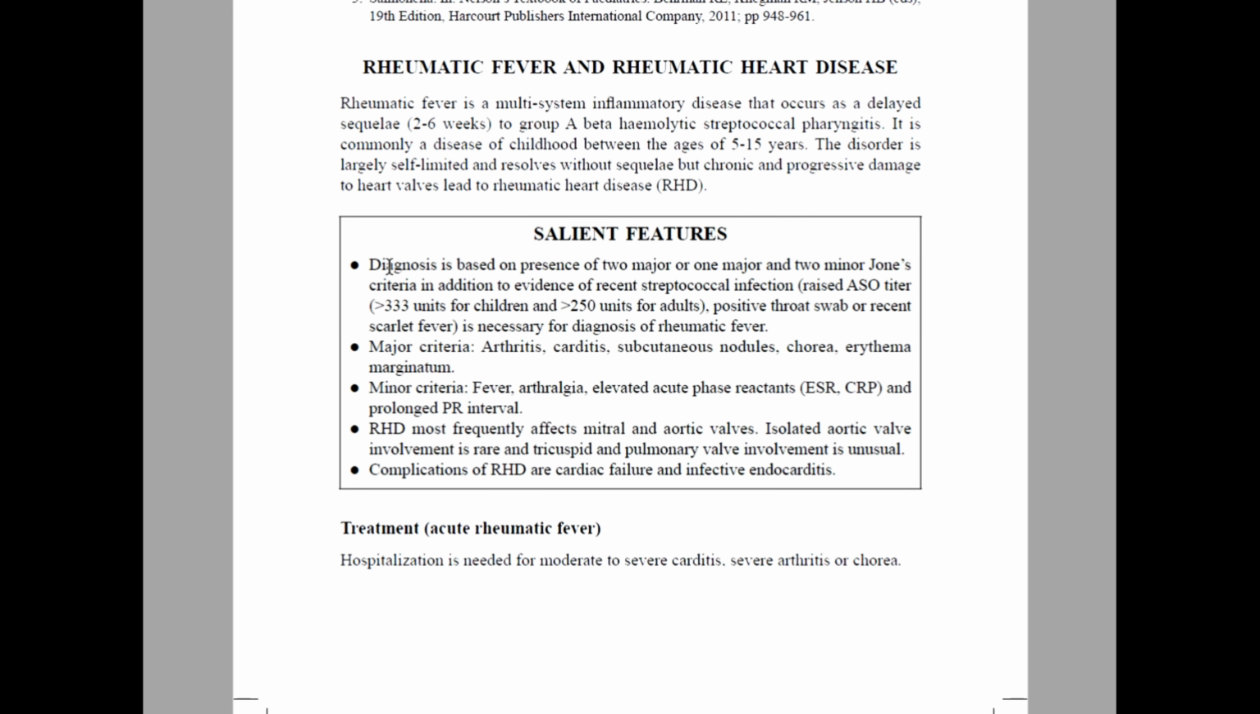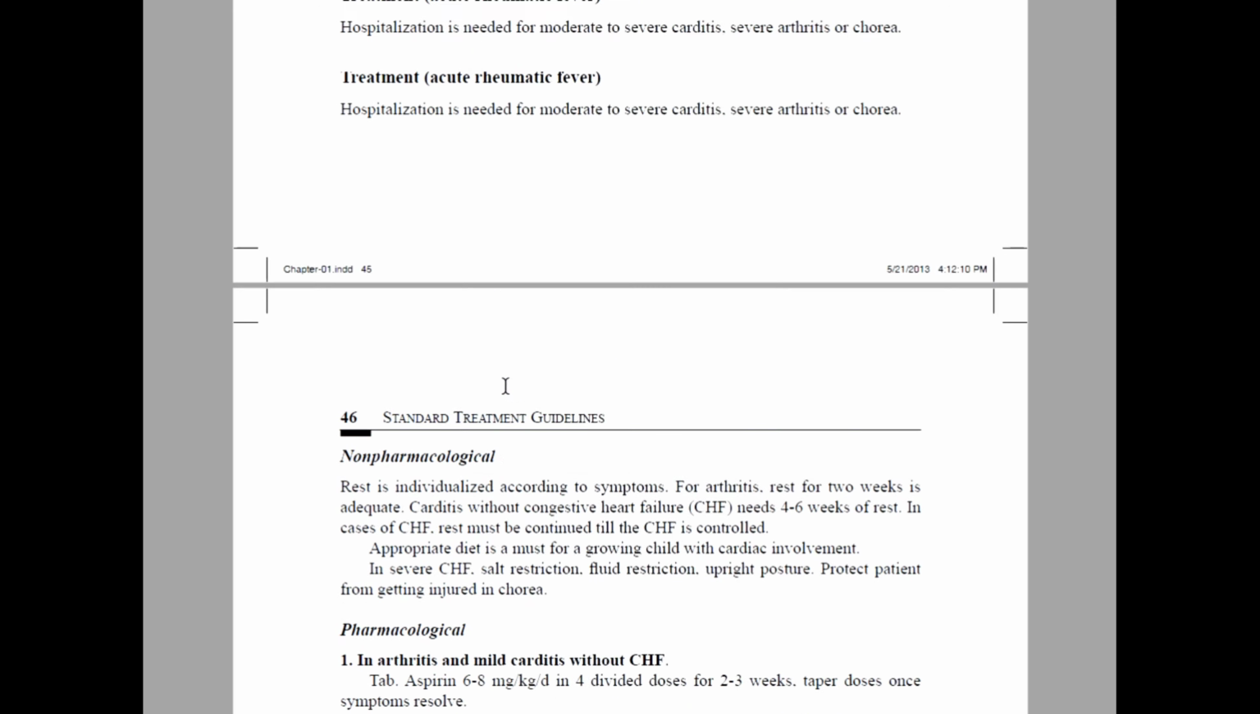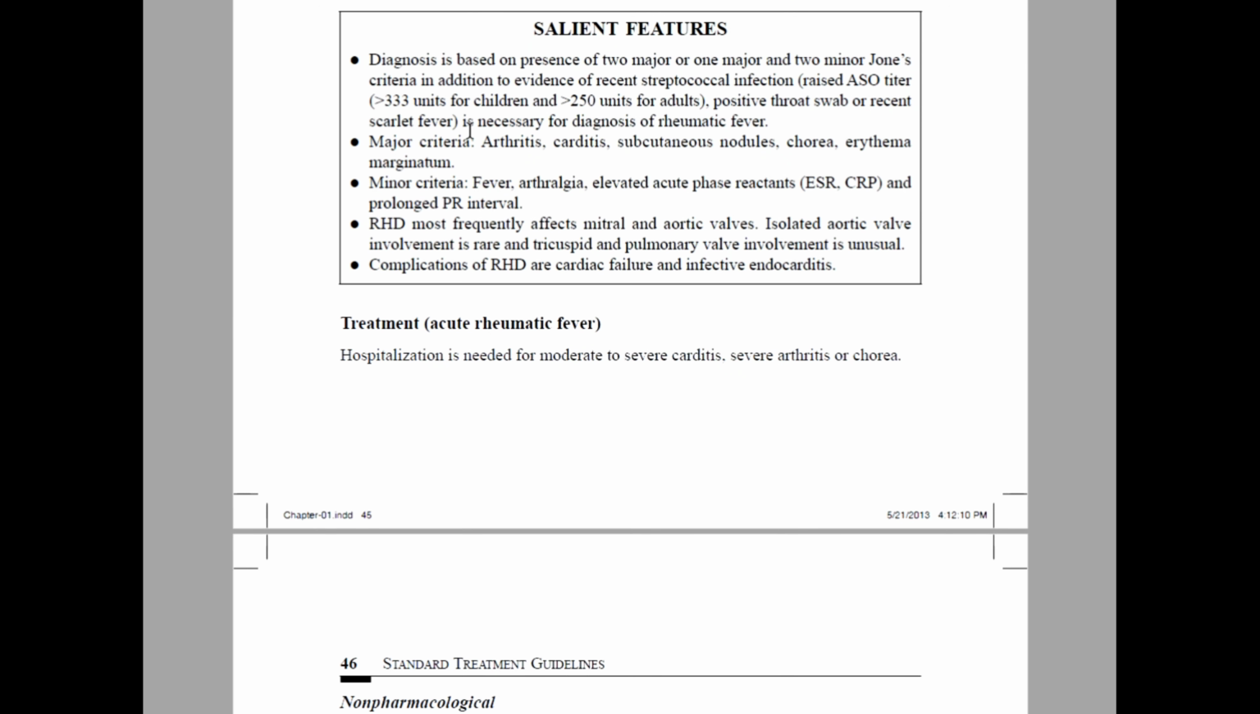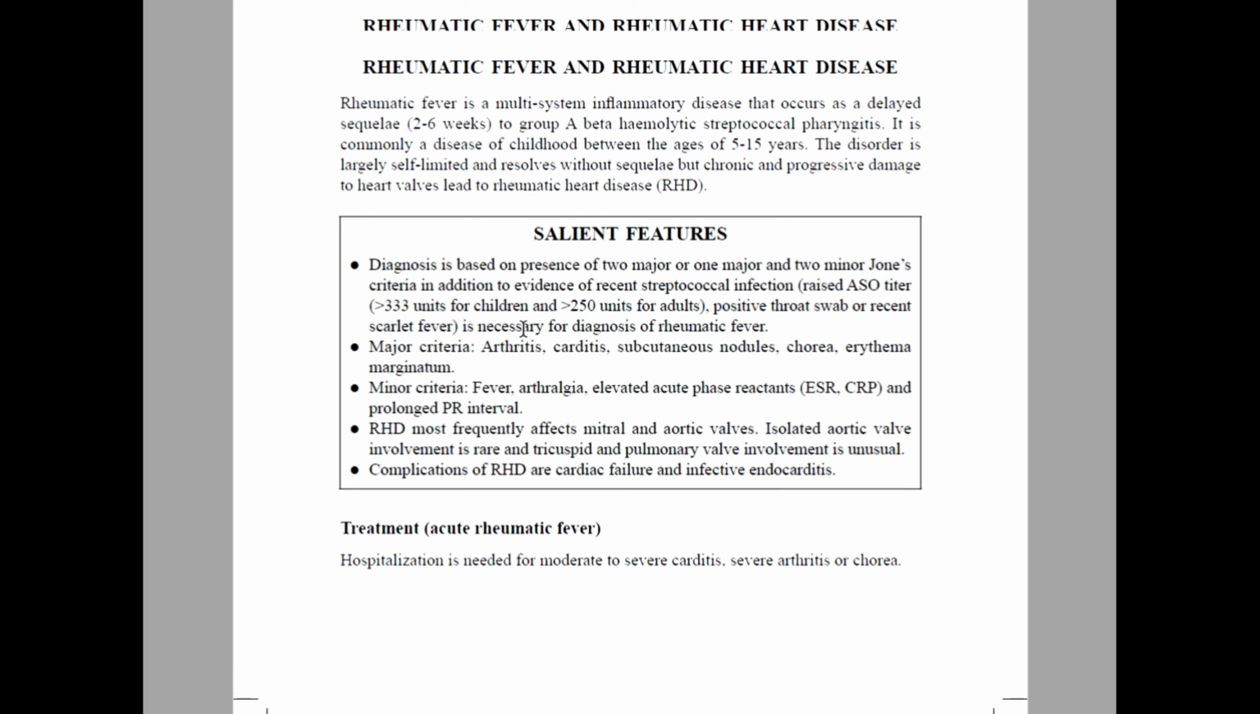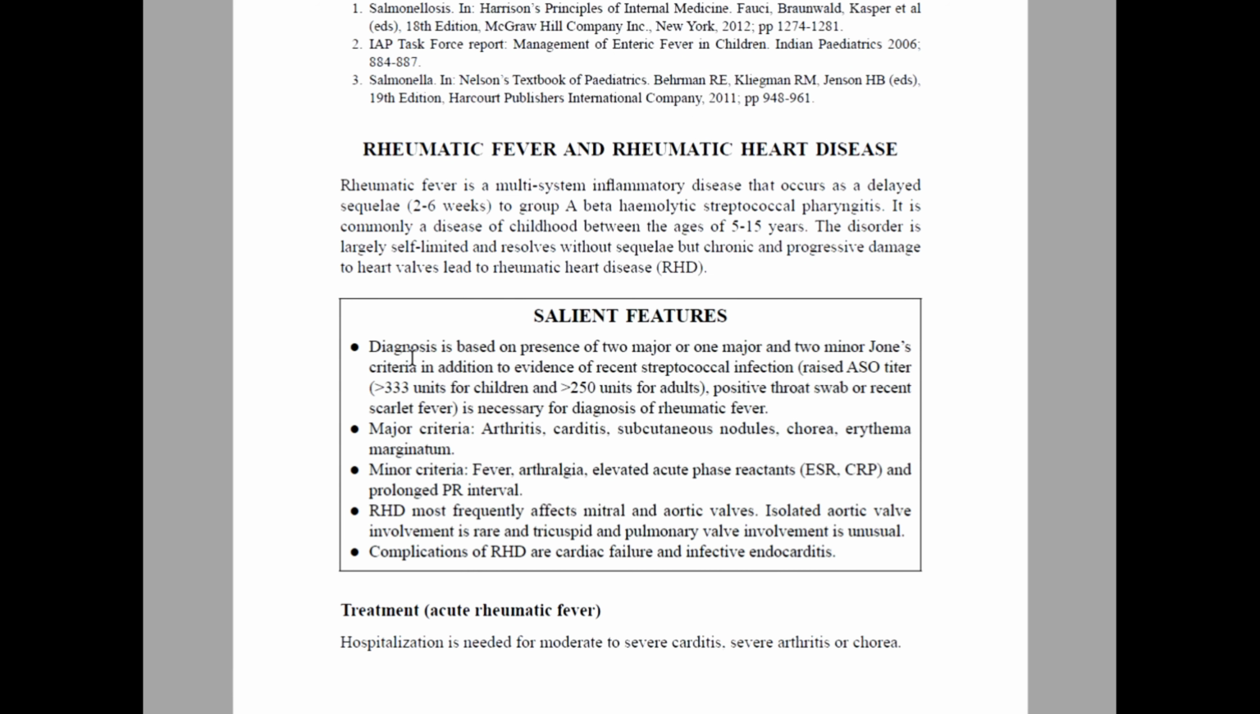Here the salient features include the symptoms. Firstly, what are the clinical symptoms or the disease manifestations that we have to study, which they will give very specifically. Next they will give the important diagnostic tests which we have to study. For this disease, the diagnosis has major criteria and minor criteria, and complications are also given here.